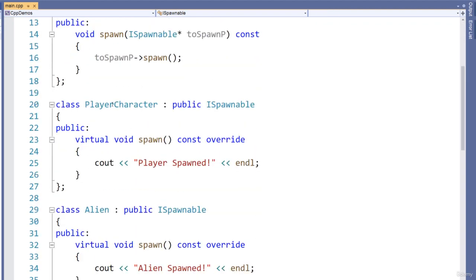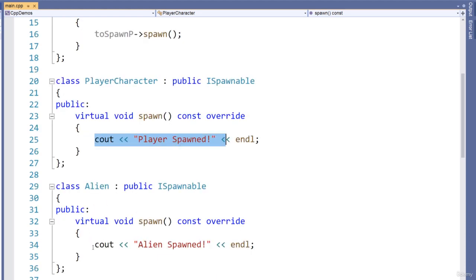And then I have, for example, a player character and an alien class, and then I can publicly derive from iSpawnable. In the public section, you can see I do virtual void spawn override. All I'm going to do here is print out "player spawned", or in the case of the alien, print out "alien spawned".